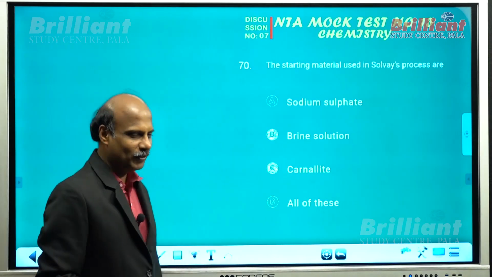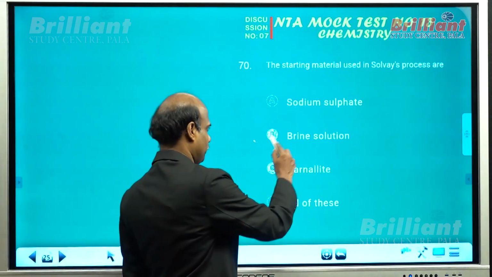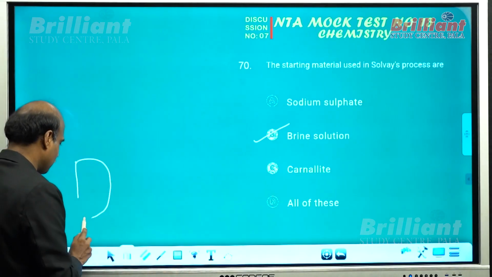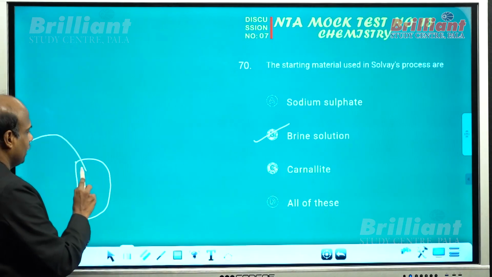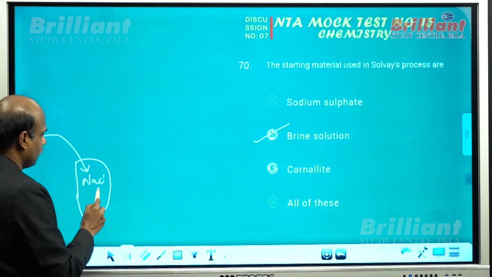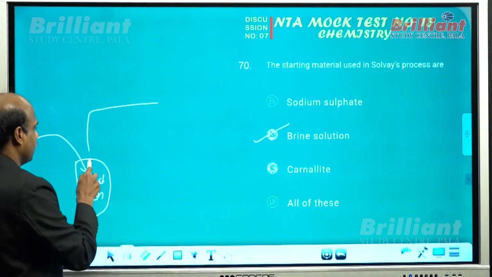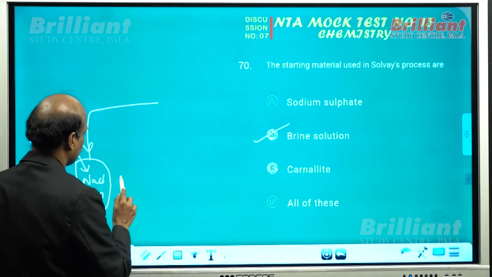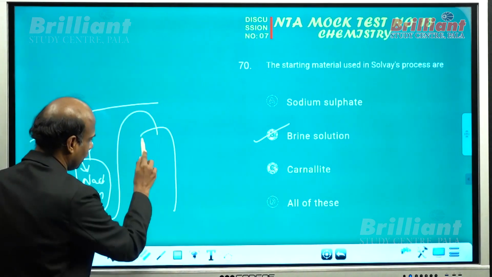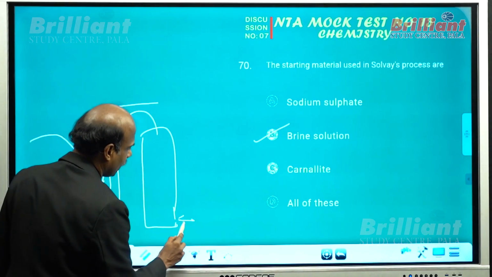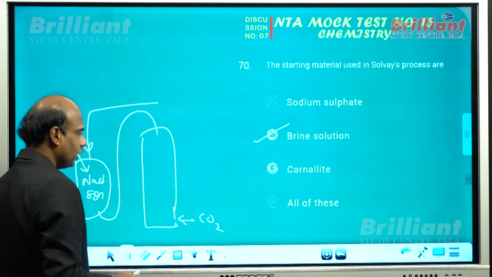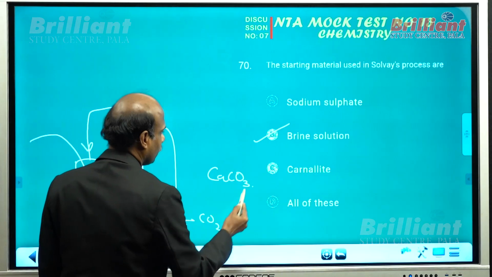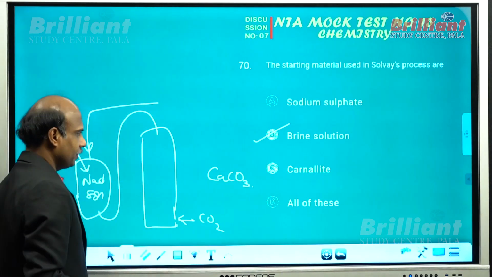You know that in Solvay process we are using brine solution. The first step is the ammoniating tower, in which we are taking saturated sodium chloride solution and ammonia gas is passing. After that, you want to get a source of carbon. This is sent to the carbonating tower, where we are passing carbon dioxide from the bottom. The source of this carbon dioxide can be limestone. That is not mentioned over here.